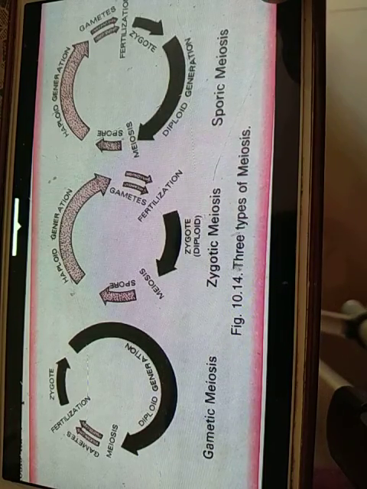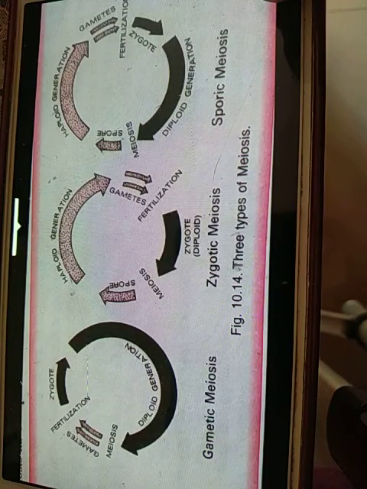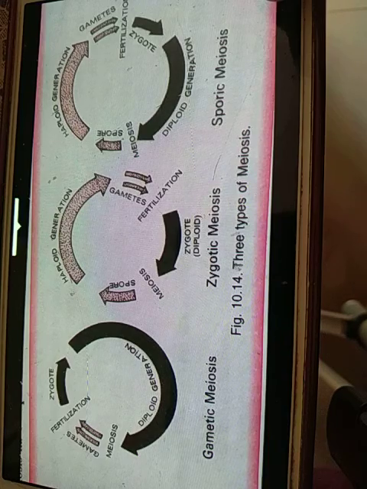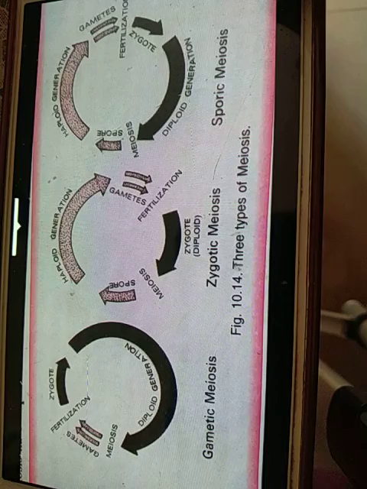Next we have sporic meiosis. In plants, meiosis generally occurs at the time of sporogenesis, that is formation of spores, the microspores and the megaspores. It is called sporic meiosis or intermediate meiosis. Spores produce a new gametophytic phase in the life cycle. Gametes are formed by the gametophytes. Because of the presence of two distinct multicellular phases, diploid and haploid, the life cycle of the plant is diplontic.